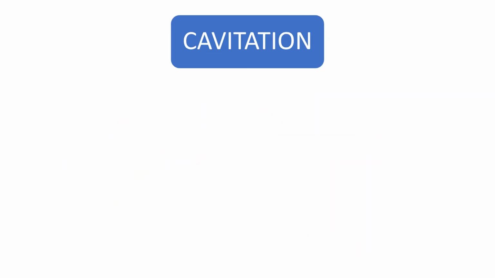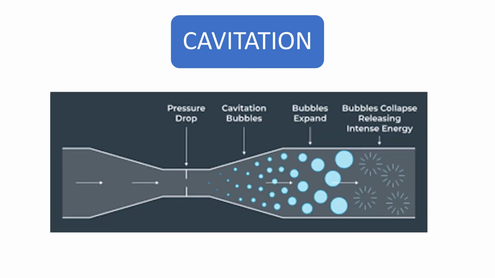So what is cavitation? Once you have understood what vapor pressure, evaporation, and boiling are, let us see what cavitation is. Cavitation is one of the important things you need to know in fluid mechanics. Cavitation is defined as the process of formation of the vapor phase of a liquid when it is subjected to reduced pressures at ambient temperature. So we have seen that water boils when the vapor pressure is greater than the atmospheric pressure.